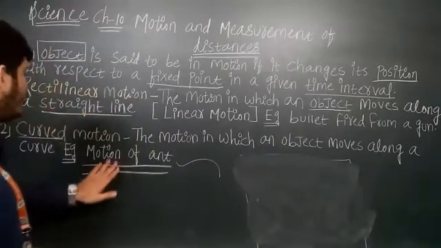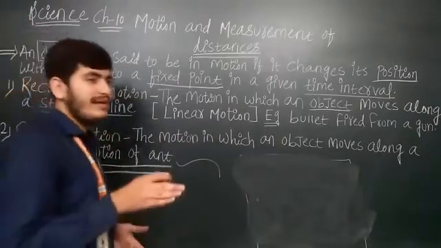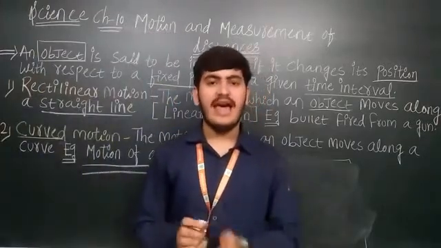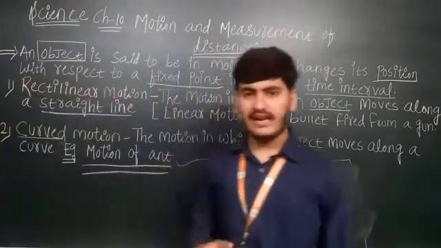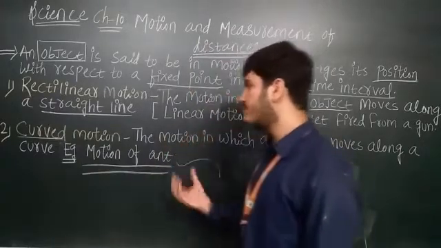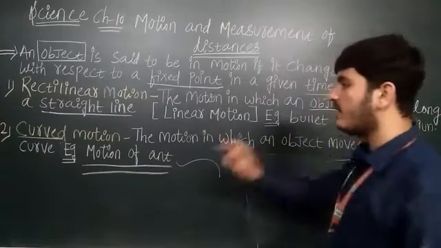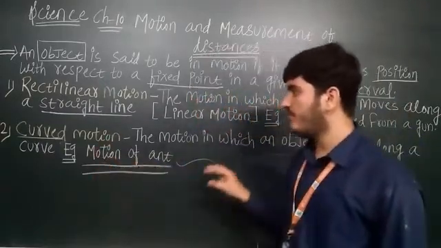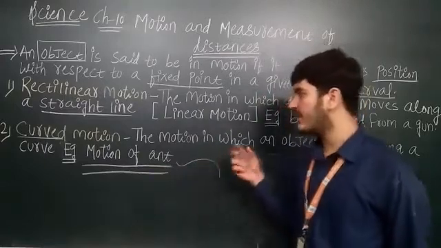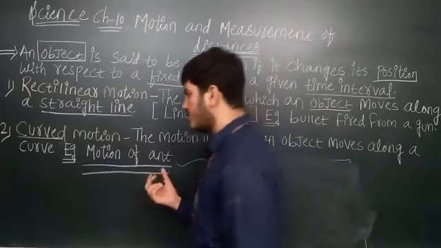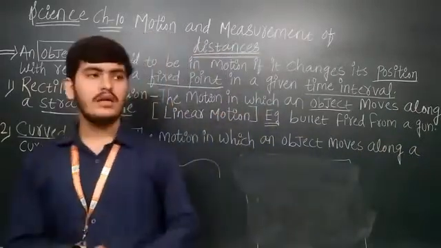That is an example of motion of ant. You have seen ant sometimes it does rectilinear motion also and sometimes it does curved motion, मतलब वो बिल्कुल straight नहीं है, it changes its direction again and again. So means whenever the object does its motion in a curve, it is known as a curved motion. So example, motion of ant. In rectilinear motion, I can give an example, it's bullet fired from a gun. In a curved motion, a motion of an ant.